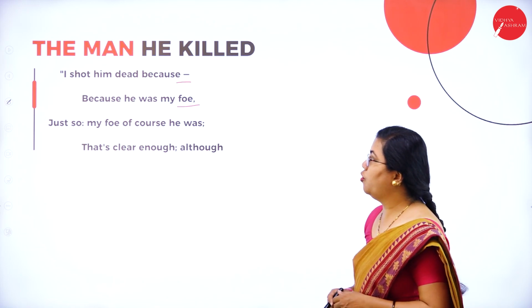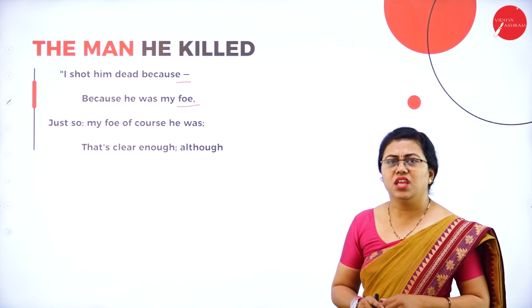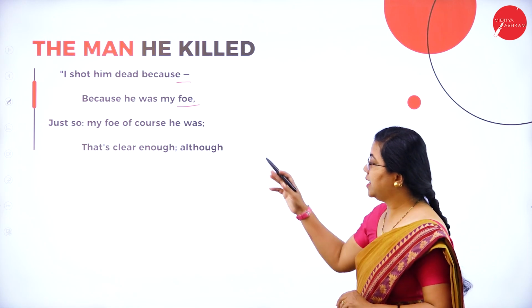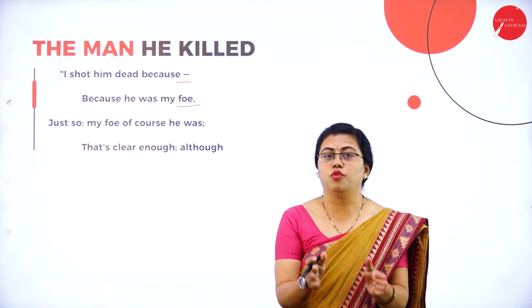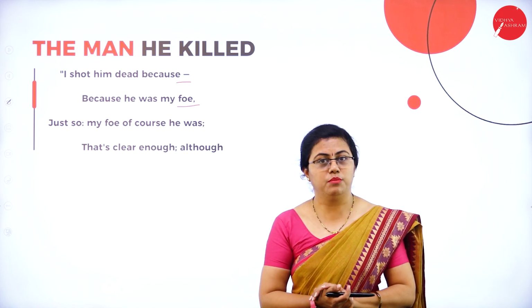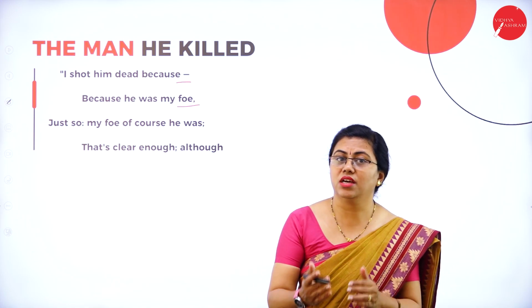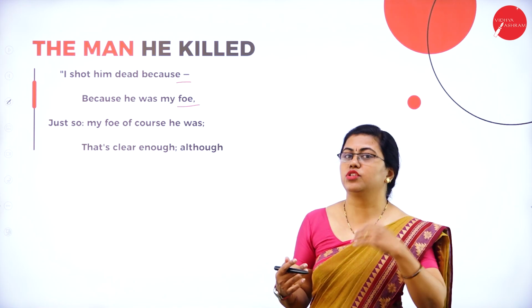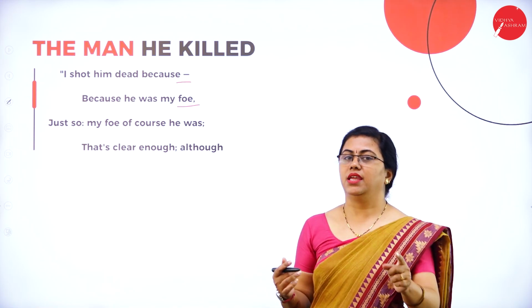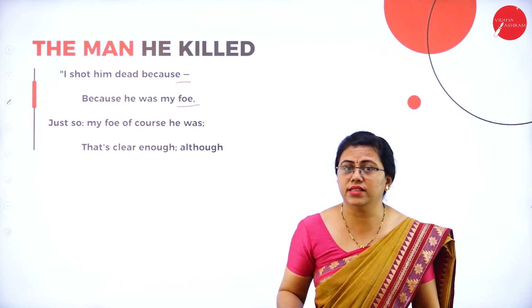Just so, my foe, of course, he was. He was just his foe. That's clear enough. What was the reason for him to be his enemy? He was just on the opposite side of the army. He was not on his side, he was on the other side. That's the reason he had to kill him. There was no other reason.